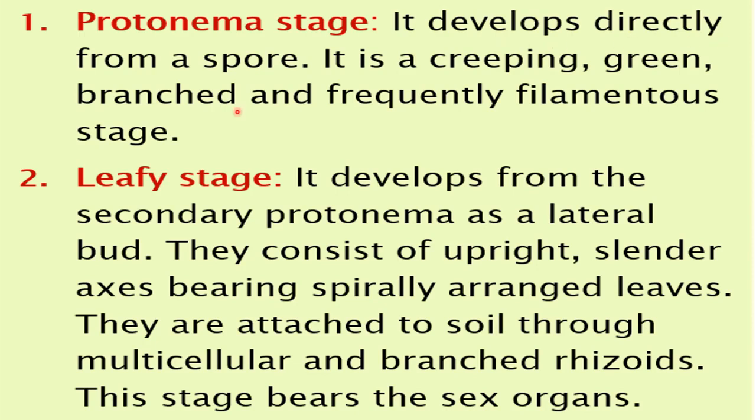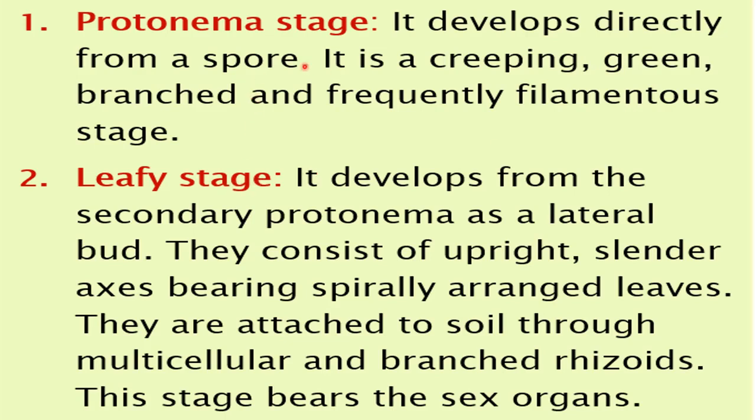It develops directly from a spore. From where is this spore coming? From the sporophyte. Inside the sporophyte capsule, meiosis division results in the formation of spores. So that protonema stage develops from the spore. It is a creeping, green, branched and frequently filamentous stage. These are the characteristics of the protonema stage of the gametophyte. It is creeping, meaning it creeps along the ground, green in color, branched, and frequently filamentous. A filament-like structure is formed here.